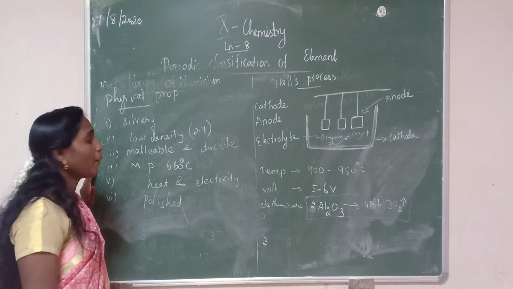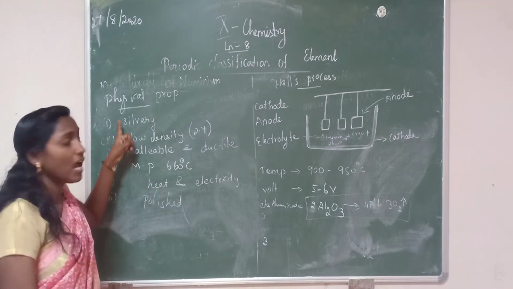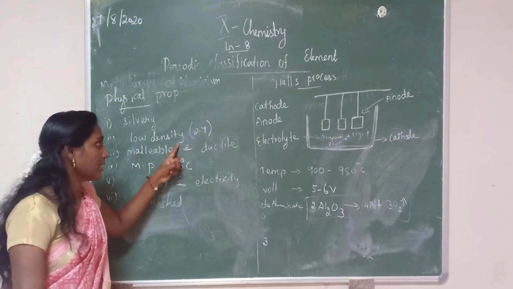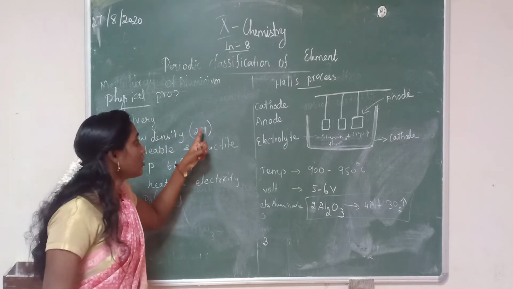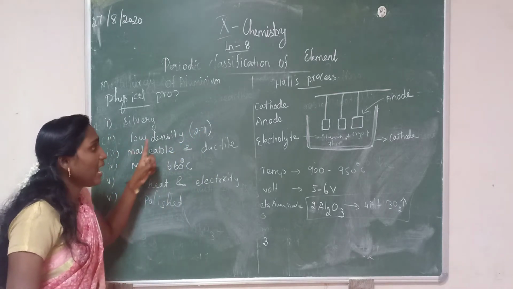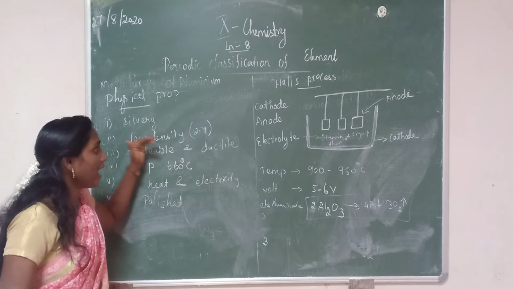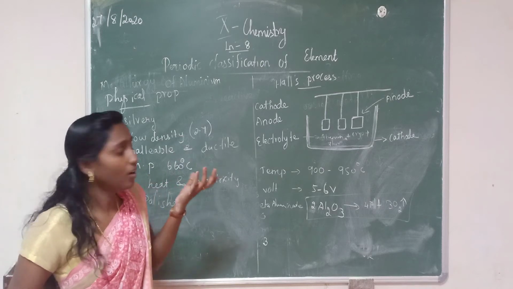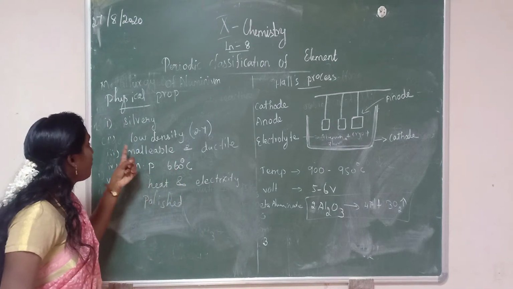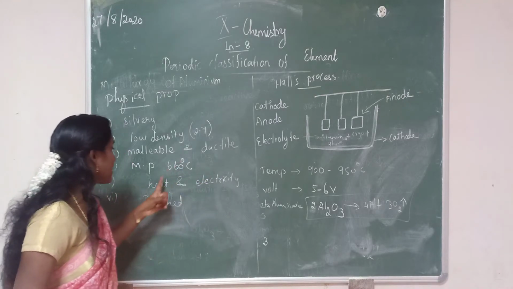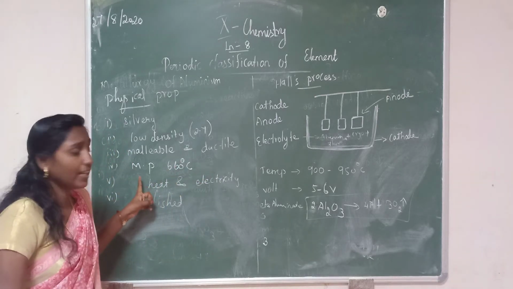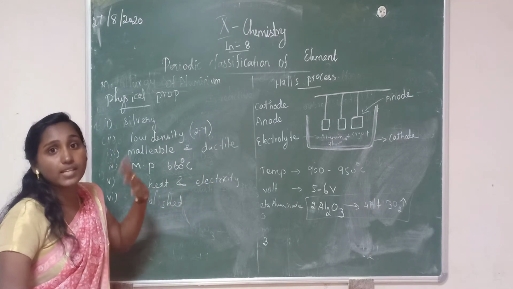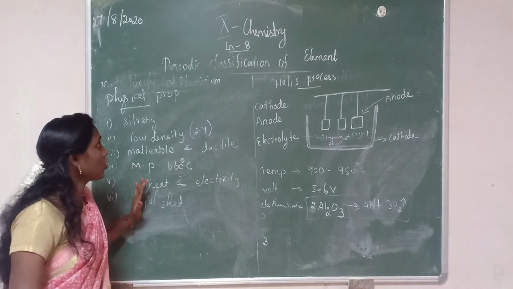Have you understood the physical properties? We studied 6 properties. What are they? Aluminium is a silvery white metal. It has low density and is a light metal; its density is 2.7. It is malleable and ductile, meaning it can easily be made into sheets or wire. The melting point of aluminium is 660 degrees Celsius. It is a good conductor of heat and electricity. The last point, it can be well polished and has a shiny appearance. Have you understood the physical properties?